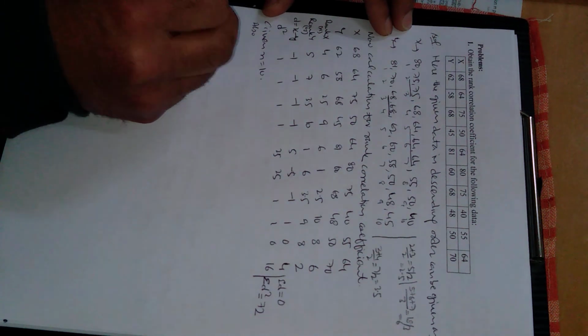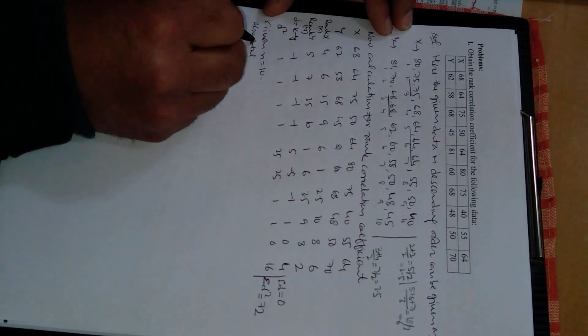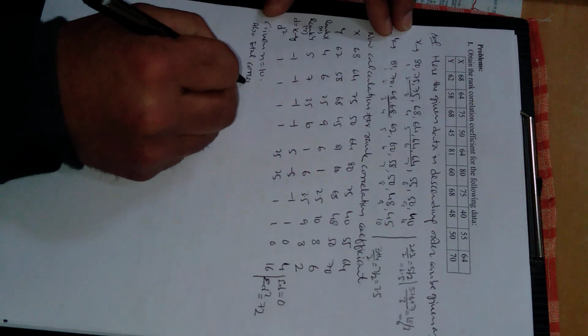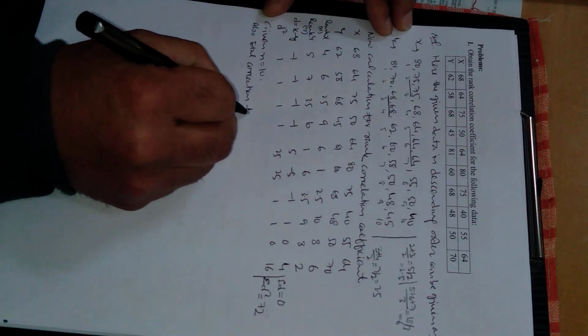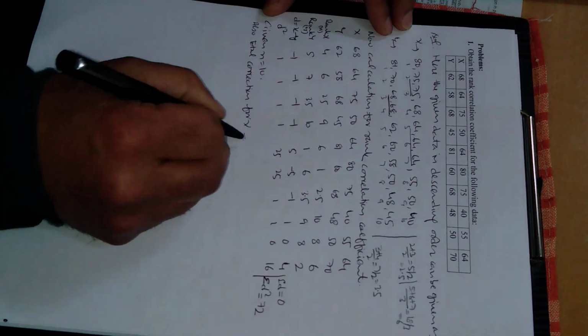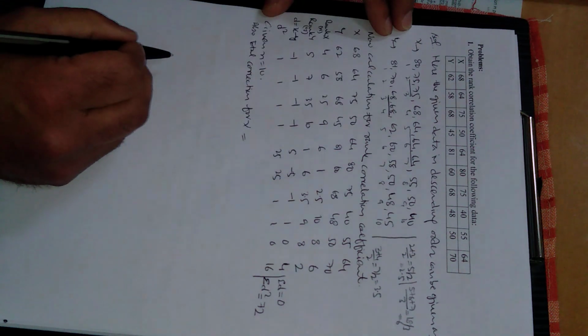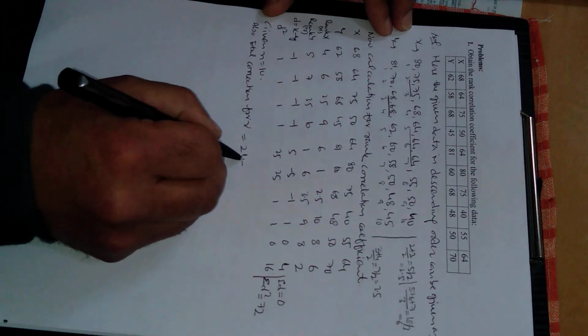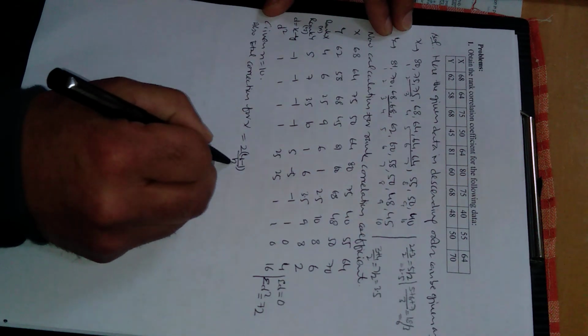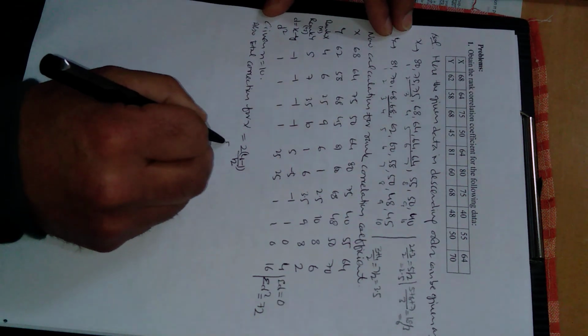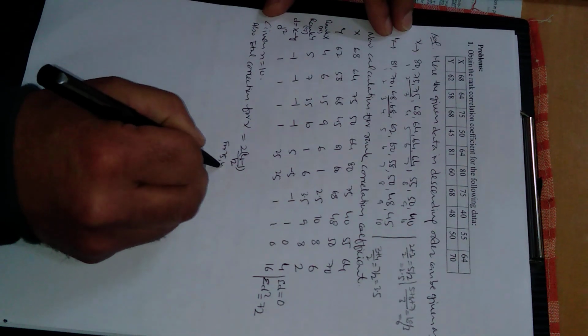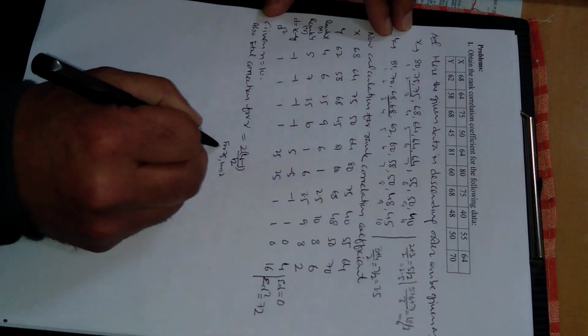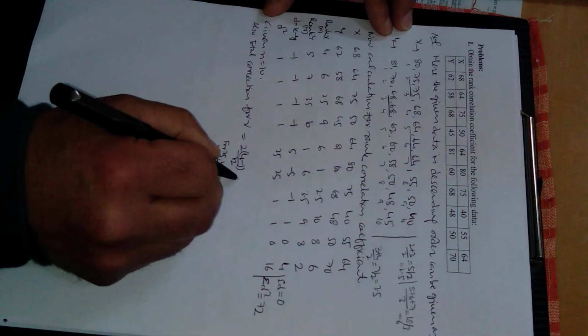Also total correction for x. First is this, for 75 this is getting repeated two times, so 2 into 4 minus 1 divided by 12. For 75, m is 2 because 75 is getting repeated two times.